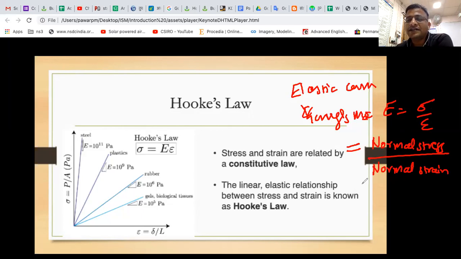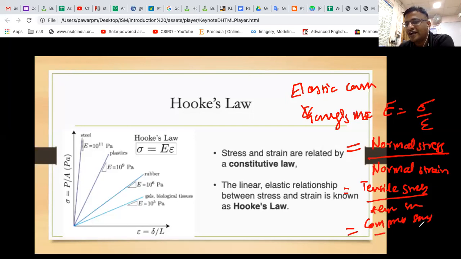So what are the different types of normal stresses? You may write tensile stress divided by tensile strain, or the other type of normal stress, compressive. You can also write compressive stress divided by compressive strain. Will shear stress come in this definition?